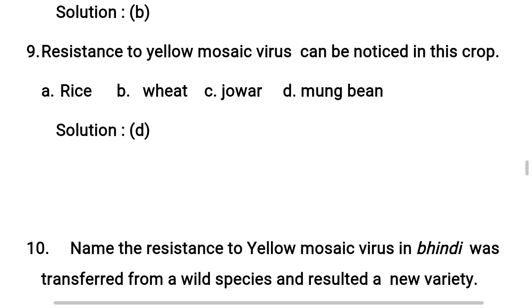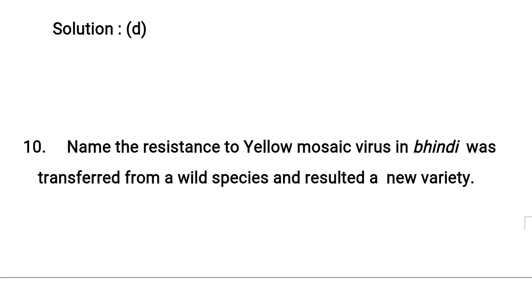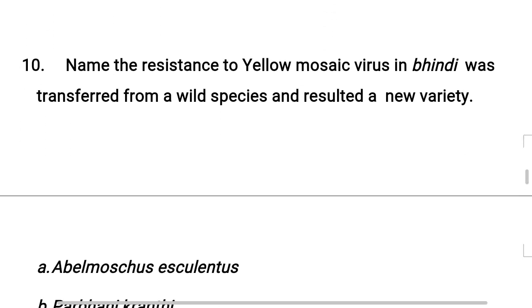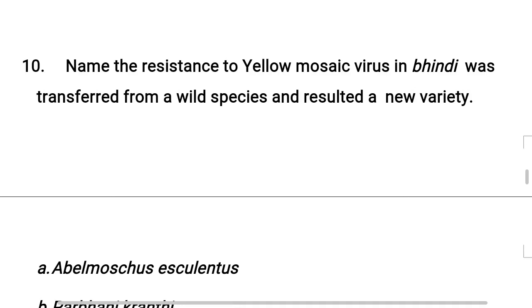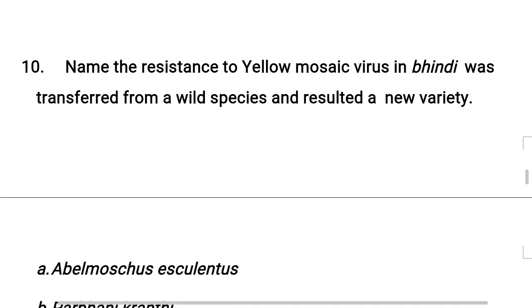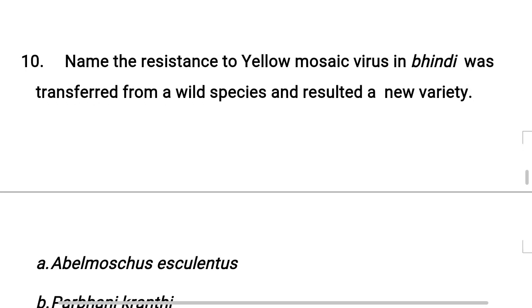So yellow mosaic virus can be noticed in mung bean, option D. Understood? Now the 10th question. Name the resistance to yellow mosaic virus in Bendi that was transferred from a wild species and resulted in a new variety.